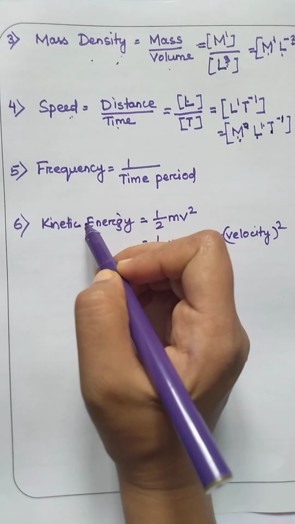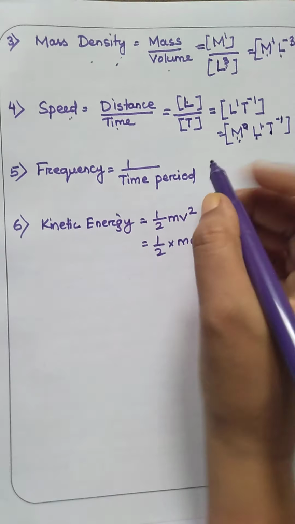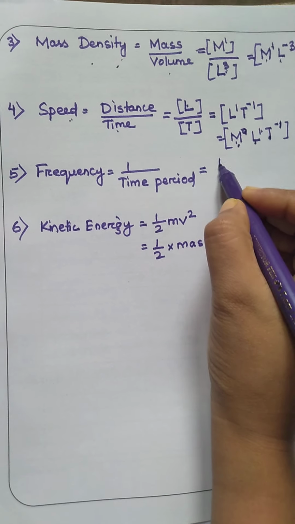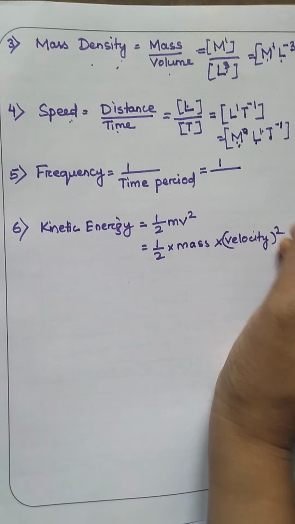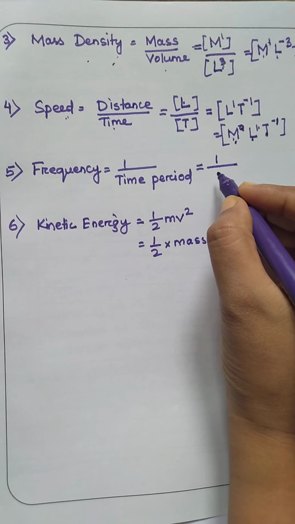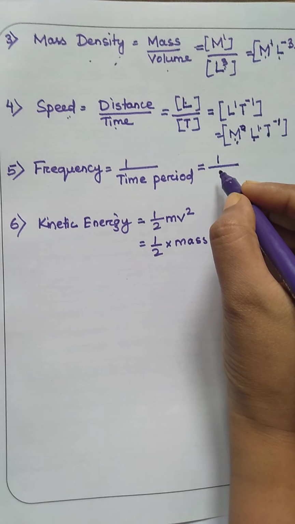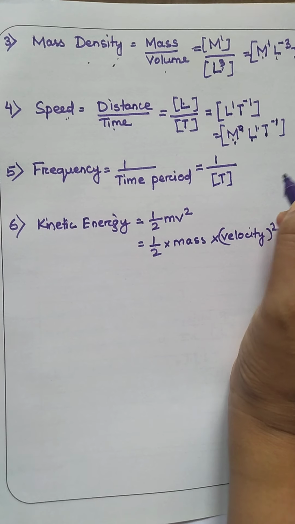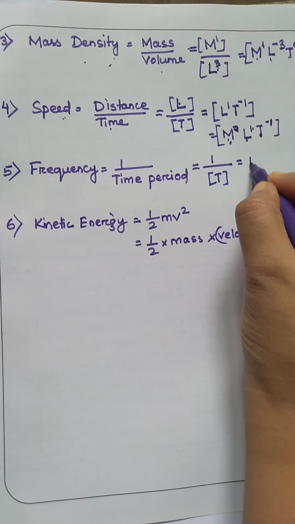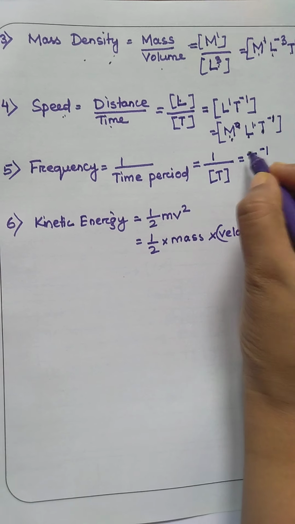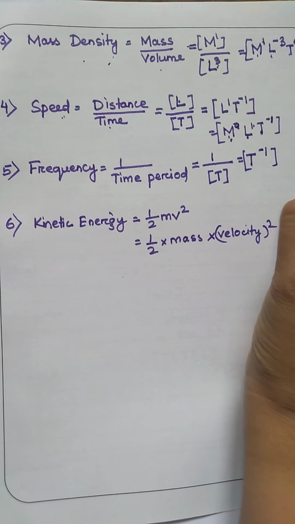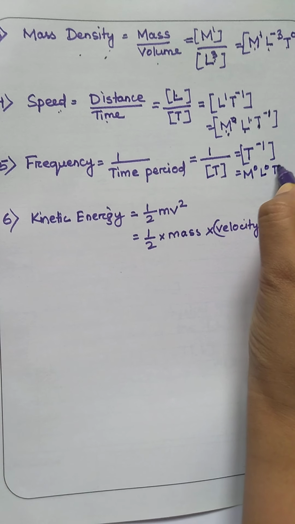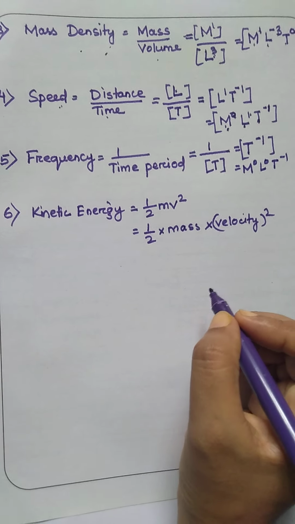Let us do another one, that is frequency. Frequency is equal to 1 by time period. Time period is also measured in second. So second is the unit of time. So here I will write T in place of time period. So now this becomes T^-1. Or we can write M^0 L^0 T^-1.